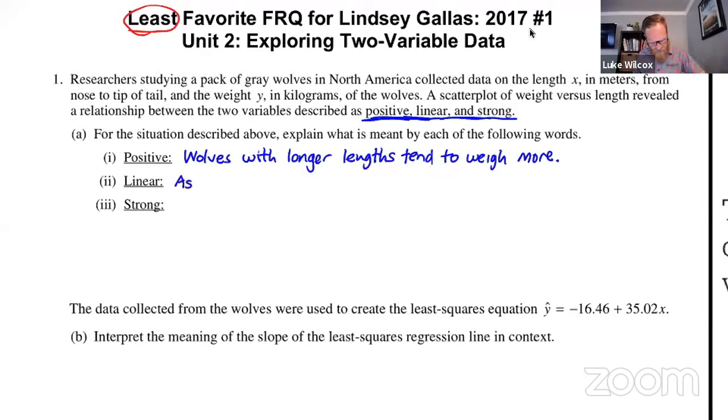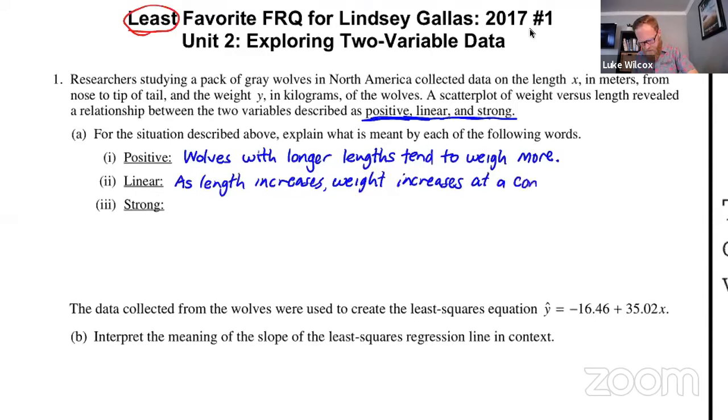I'm going to say as length increases, the weight increases at a constant rate. And when I say constant rate, I'm referring to the slope. So I'm going to even make that very clear here, that there is a constant slope.